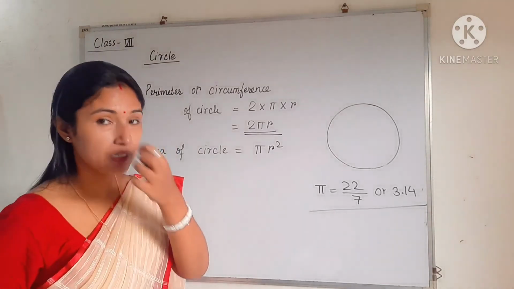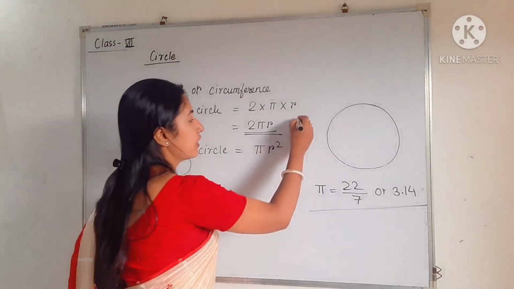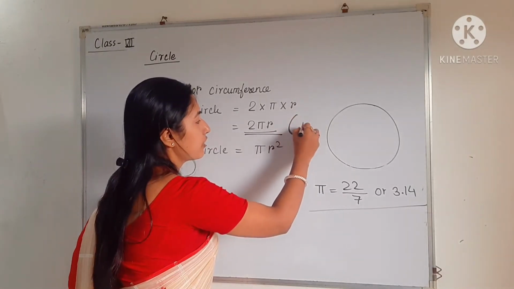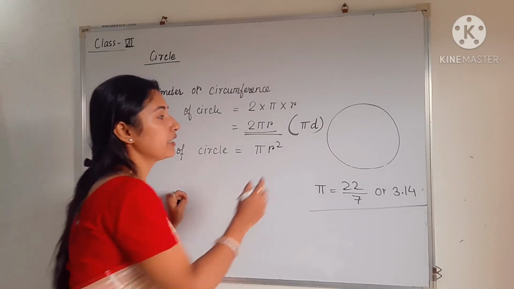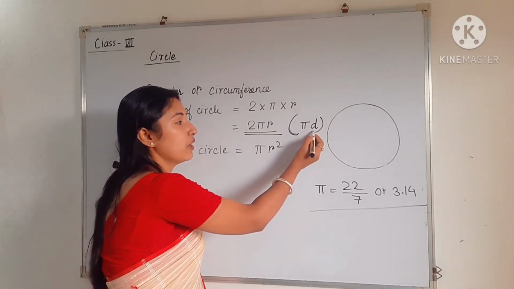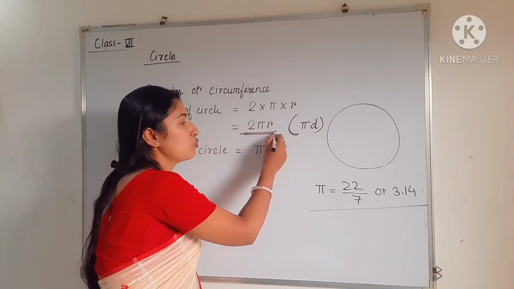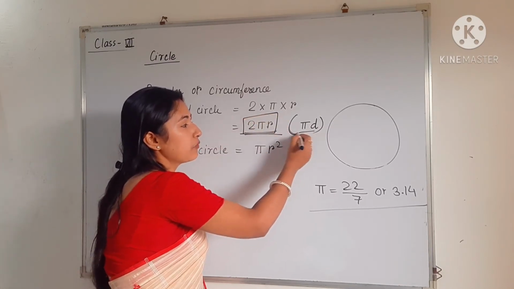If suppose diameter is given, then you can use the circumference as pi into d. Okay, if diameter is given, then use pi into d. But if radius is given, then use 2 pi into r. So how do we get pi into d?